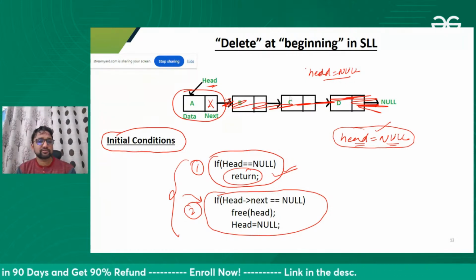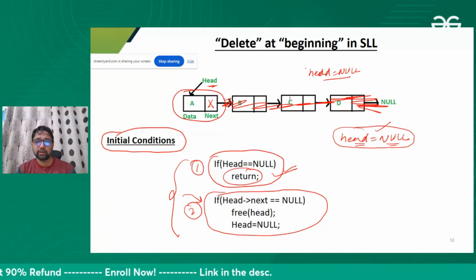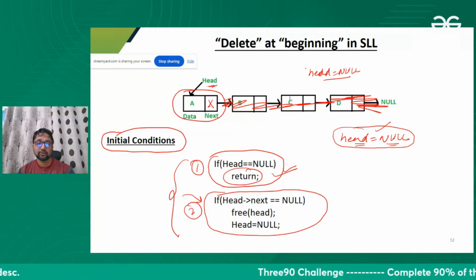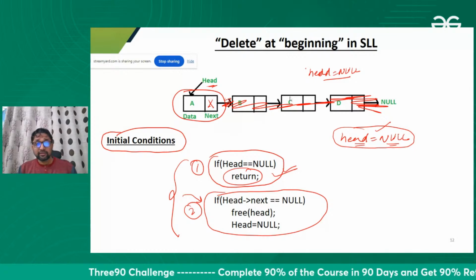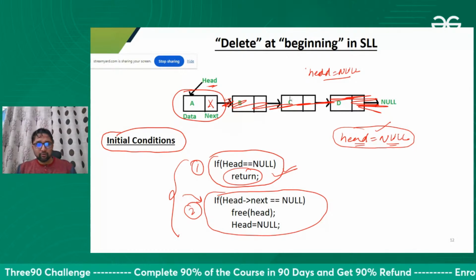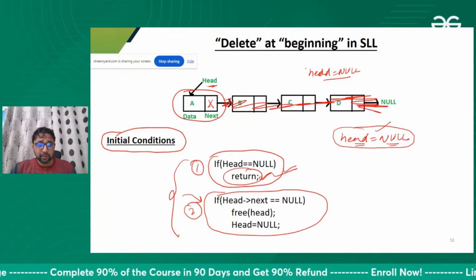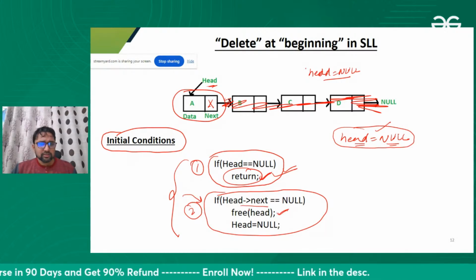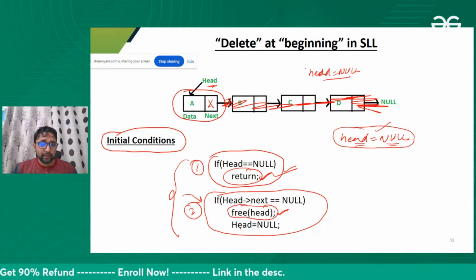You are saying there is no node, I cannot delete. I keep replying again and again, please delete one node. What will you say? You will say, sir, are you okay? There is no node at all. How can we delete? We will simply return. And when there is one node, just delete that and make the head null.